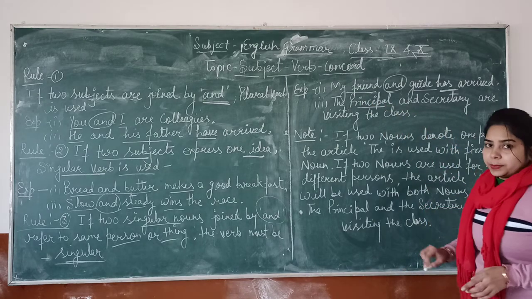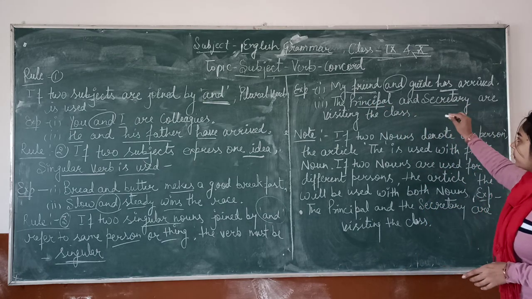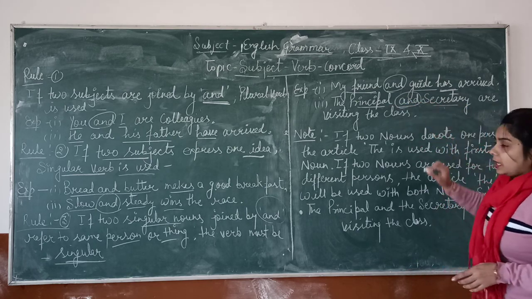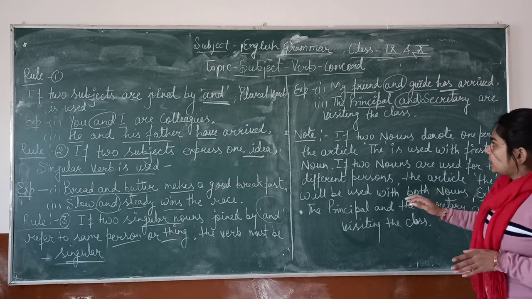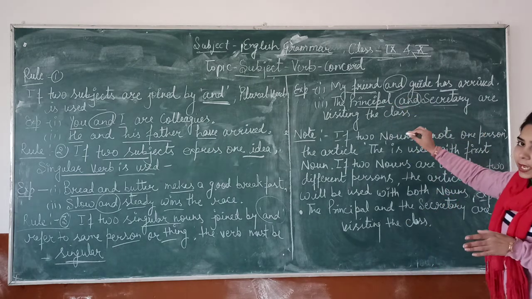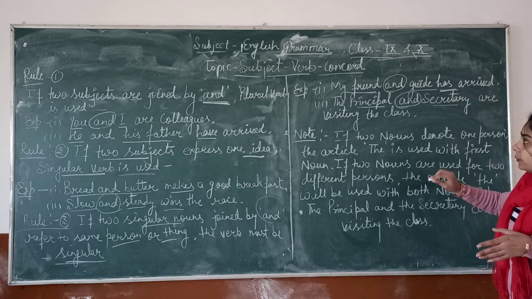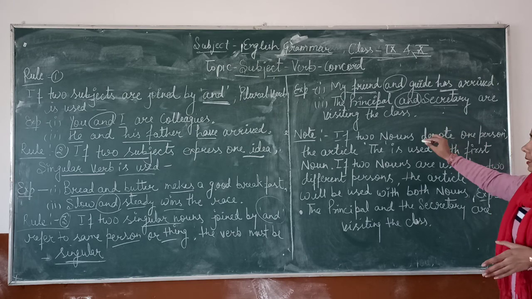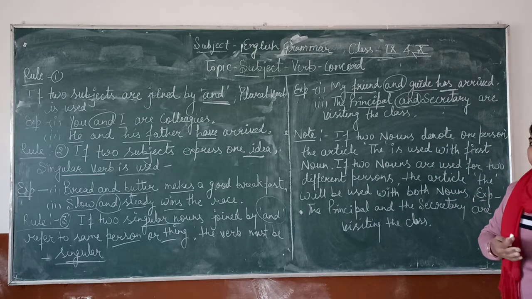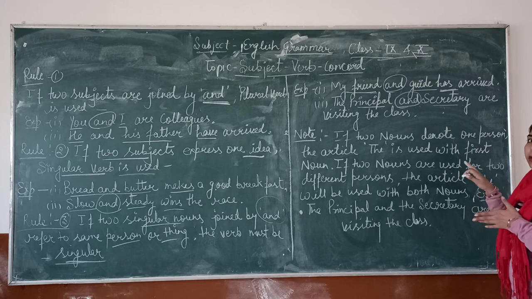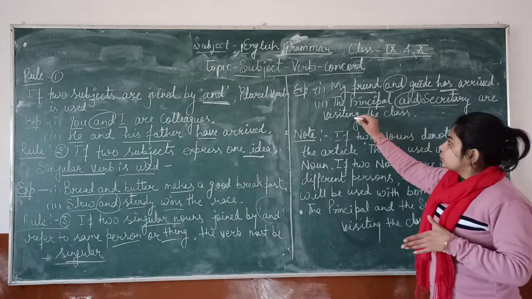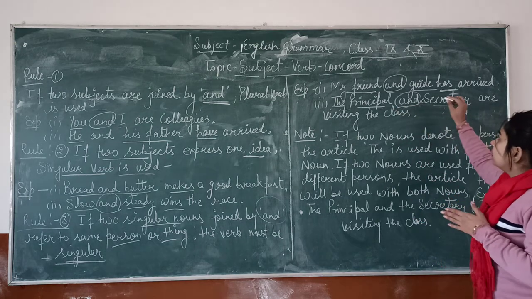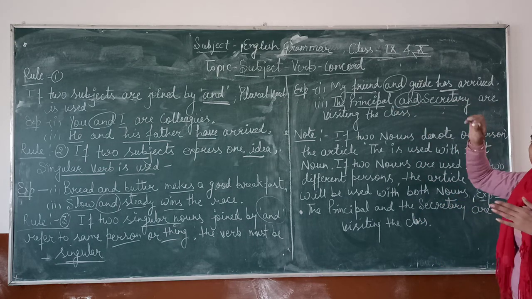Next, the principal and secretary. The first subject is the principal, the second is secretary, and here the two subjects joined by and refer to the same person, means the principal is the secretary. If I say the principal and the secretary, it means the principal is a different person and the secretary is different, but here the article the is before principal only, it means principal and secretary are the same person.